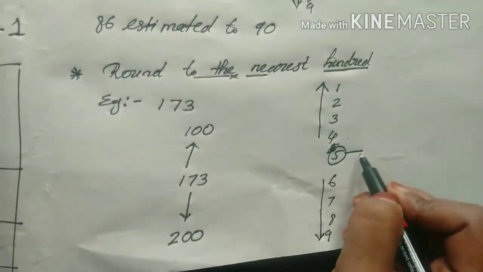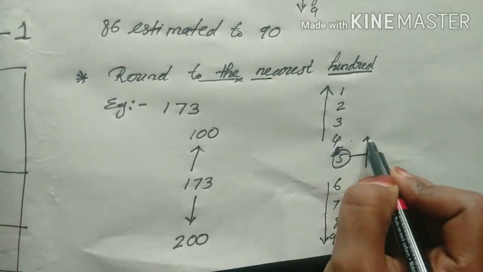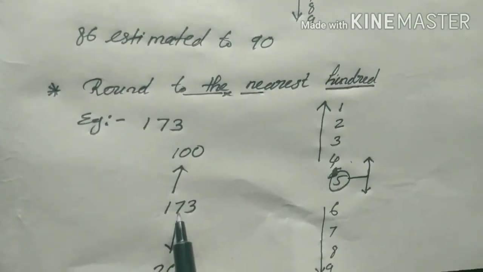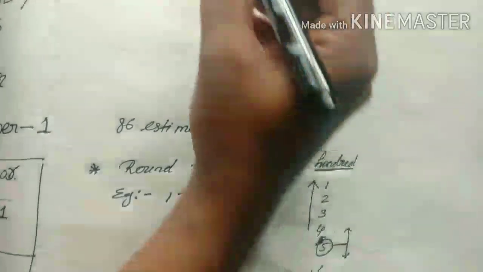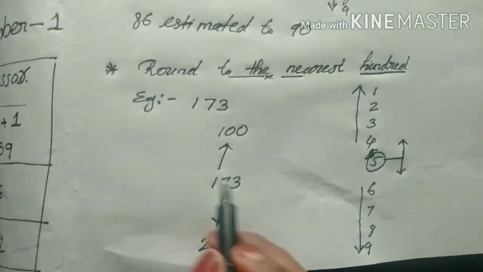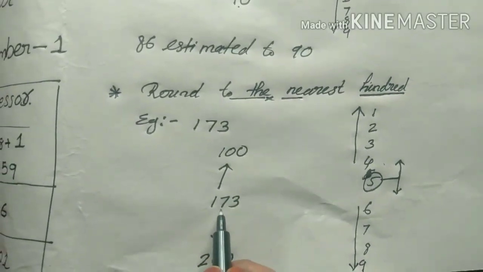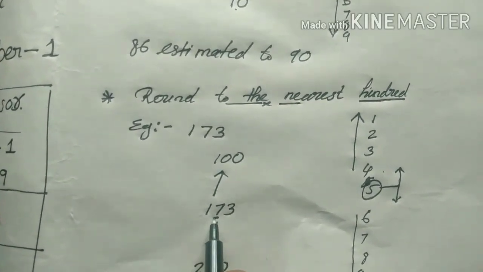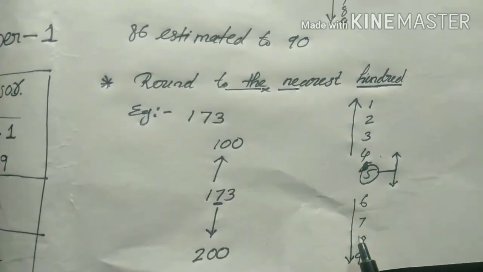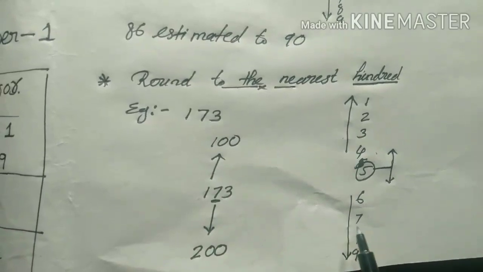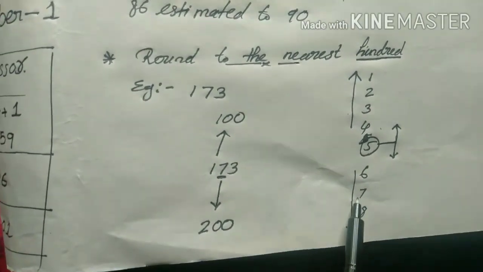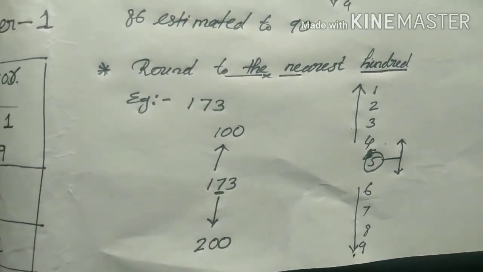Then check. When 5 comes, up or down, no problem. Then here look at 173. We want to round it to the nearest 100. So look at the tens place, not the ones place. The tens place is 7. So 7 goes which way? Yes, down.